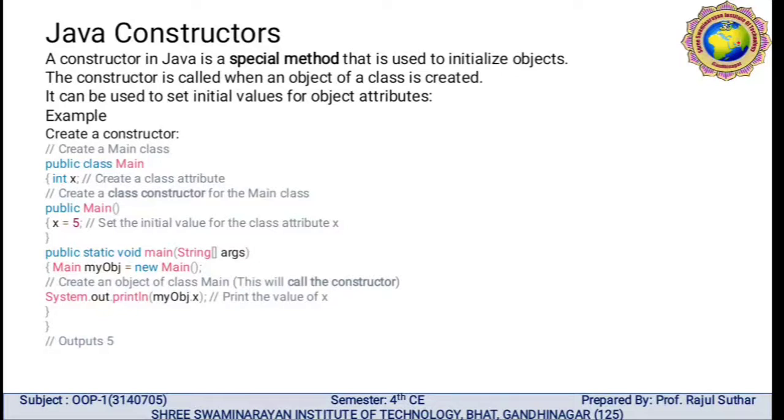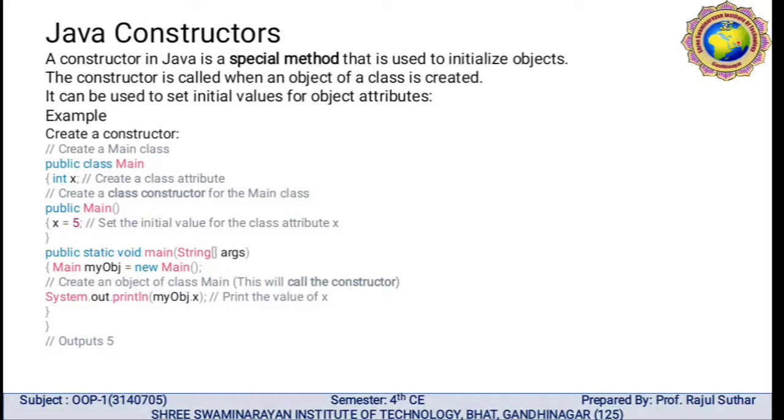There are some special points to be noted for the constructor. The constructor's visibility should be public, default, protected. The name of the constructor should always be the same as the class name. The constructor should not have any return type, not even void. We cannot use any return type in a constructor. A constructor is automatically called whenever an object of a class is created.